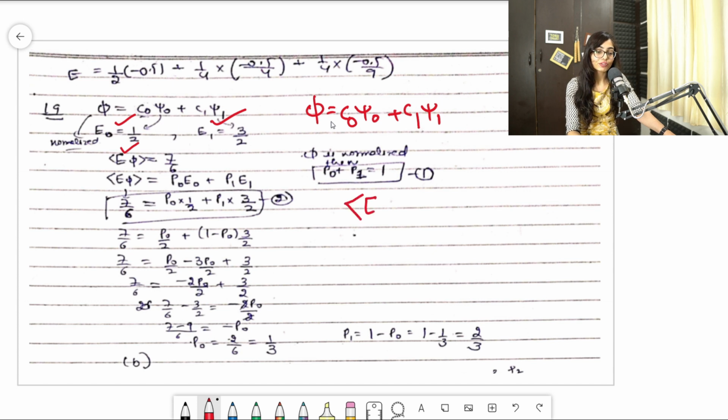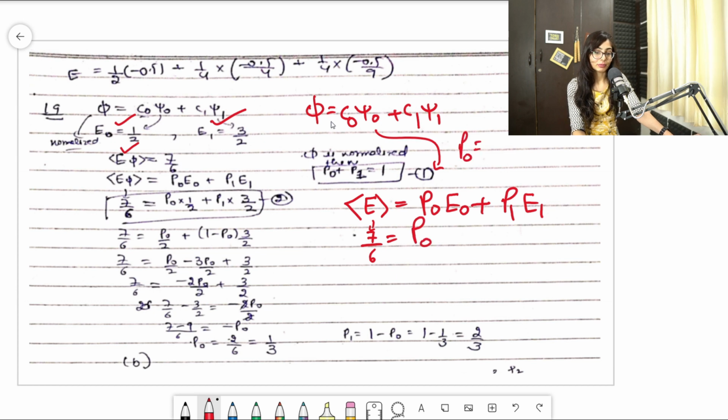The average value of energy is P naught E naught plus P1 E1, which equals 7/6. Putting in E naught as 1/2 plus P1 into 3/2.